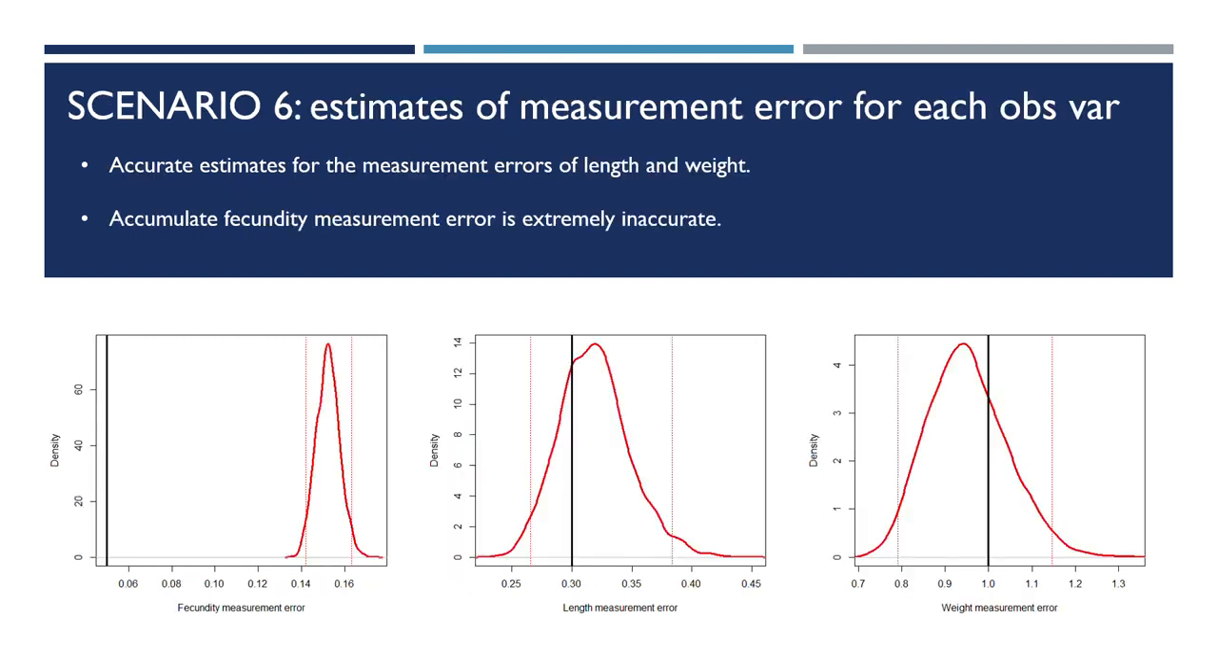We also performed estimations of the measurement errors for each observed variable. We were able to obtain accurate estimates of the measurement error of the body length and the body wet weight, but not for the accumulated fecundity, which is overestimated.